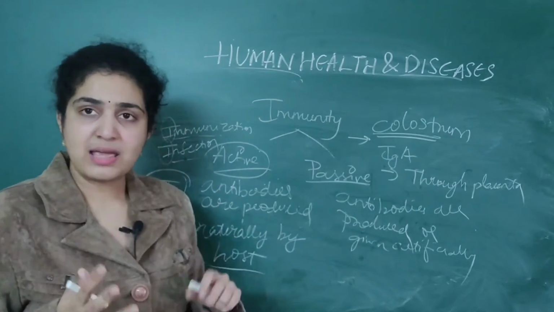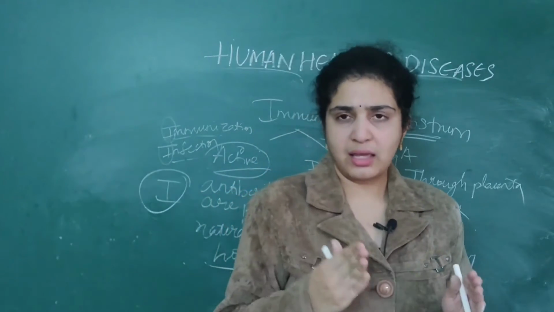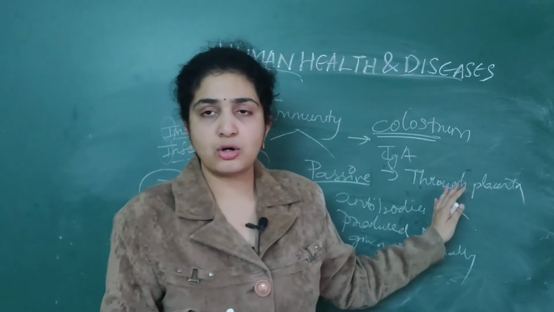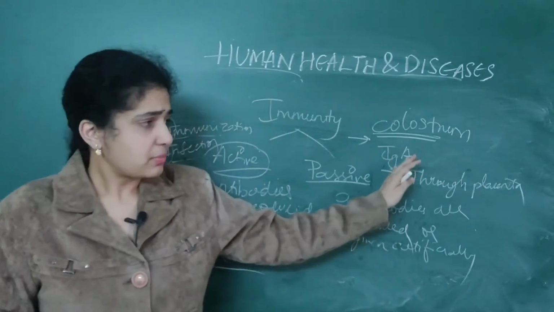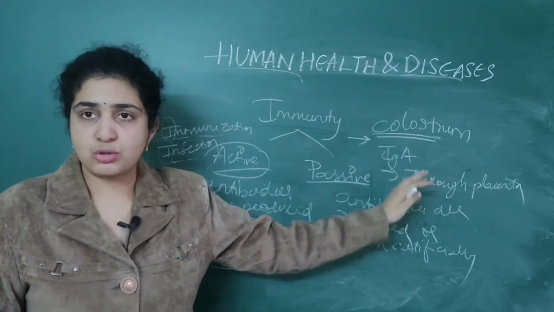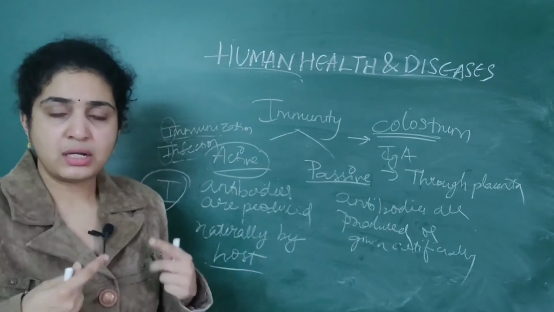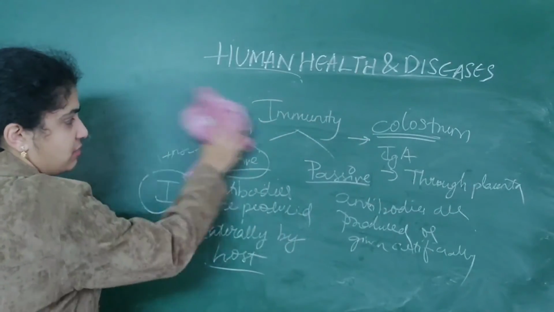Then later, exactly before the delivery of the baby, numerous antibodies are also transferred from the mother to the fetus through the placenta. So these are the examples of active as well as passive immunity. Read it two times so that it will be very easy for you.